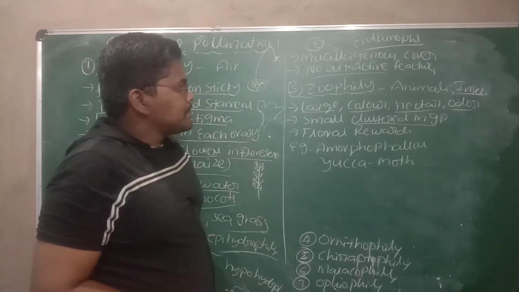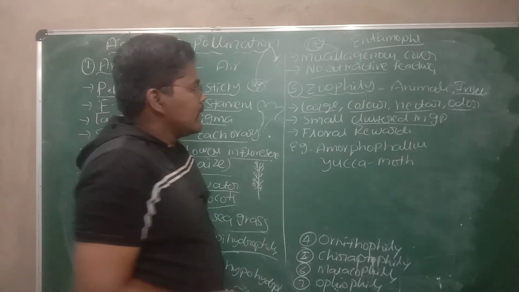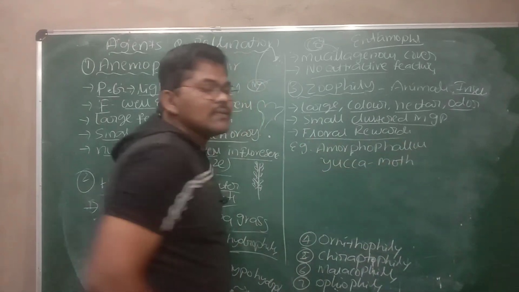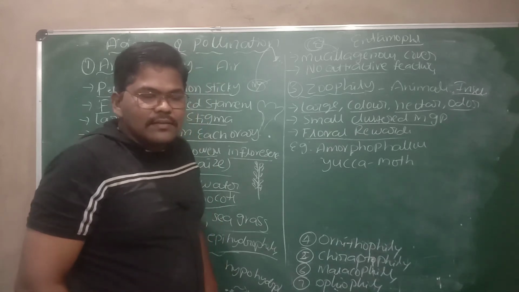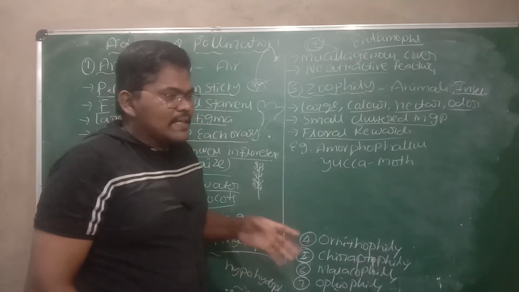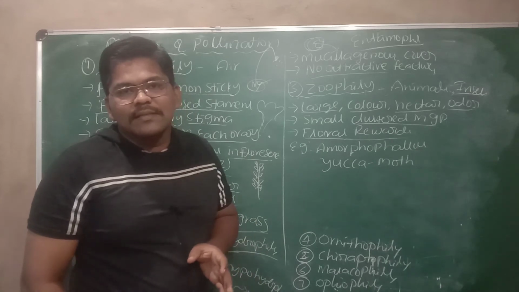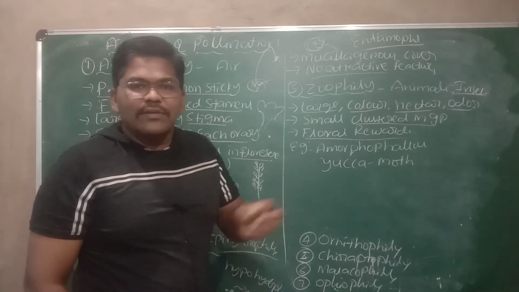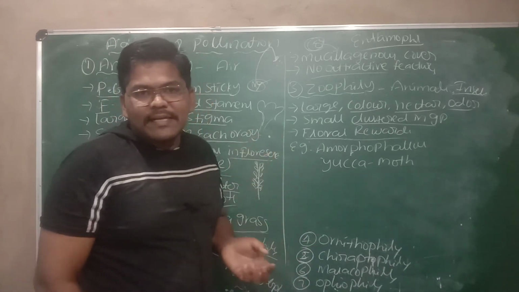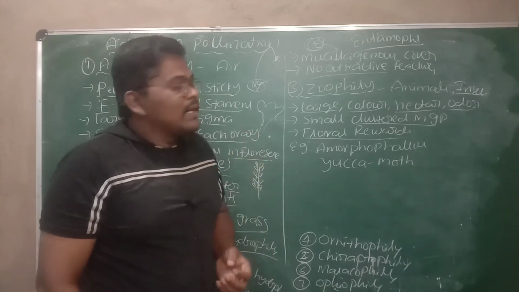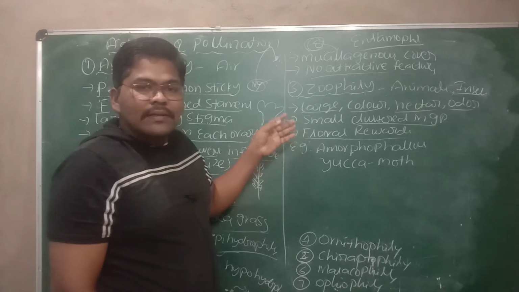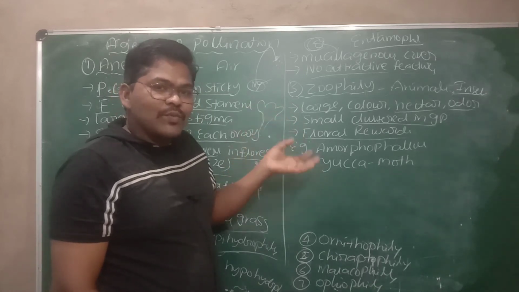Then actually the zoophilous flowers provide floral rewards. Example, if I say I will give one prize on Sunday, then you can come to class on Sundays also, because the prize is a reward for you. Like here the animals will get some prizes from the flowers.